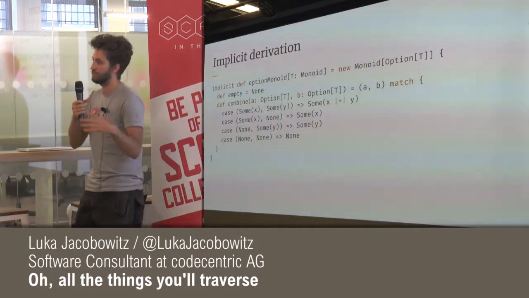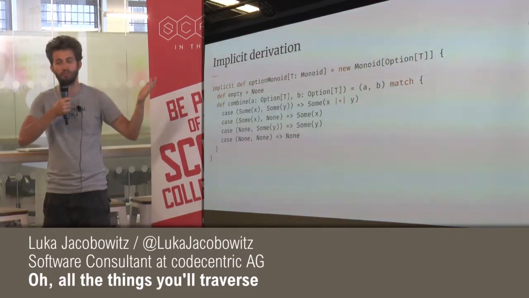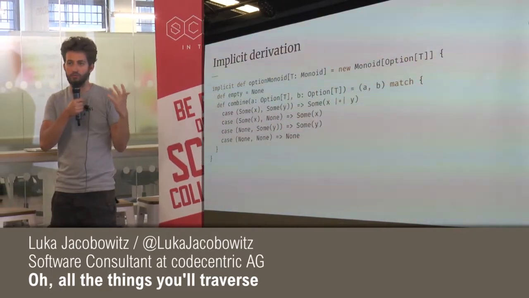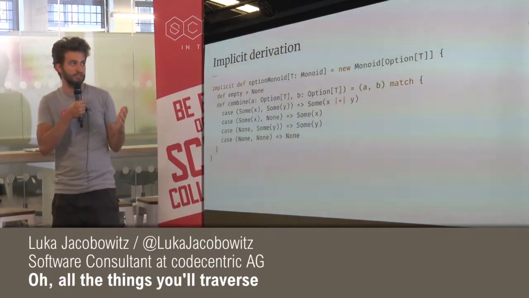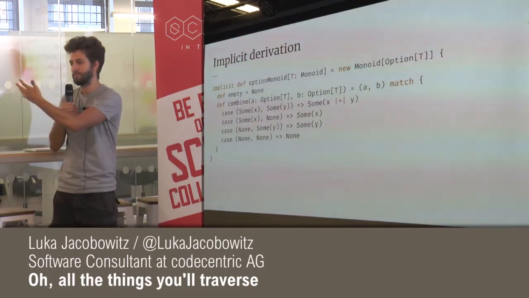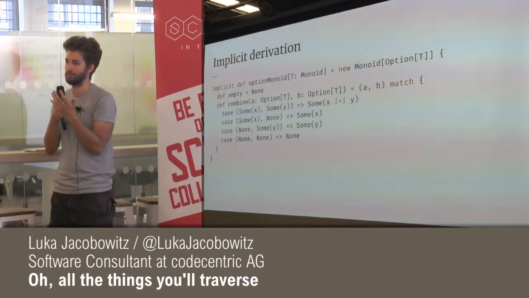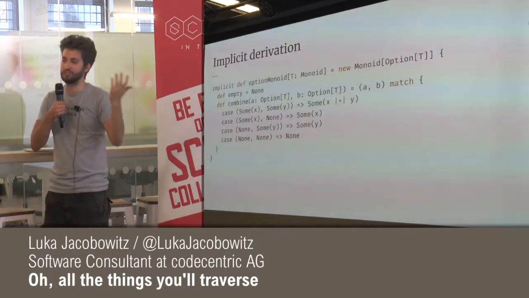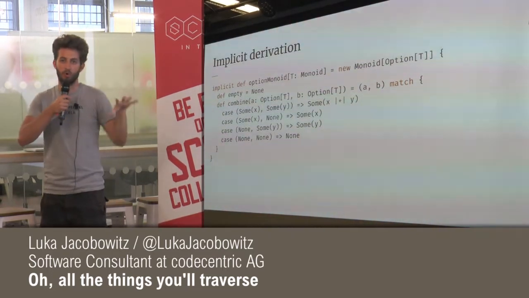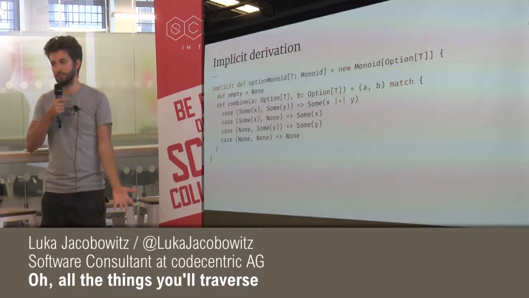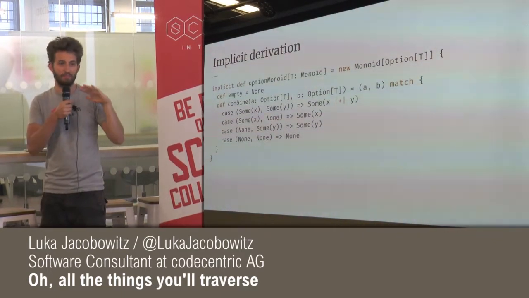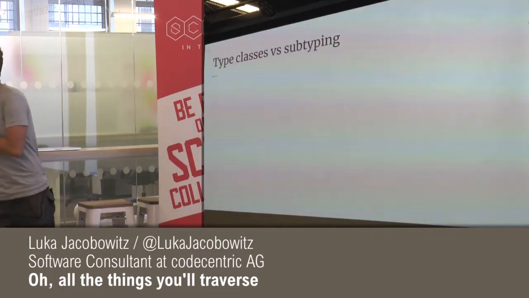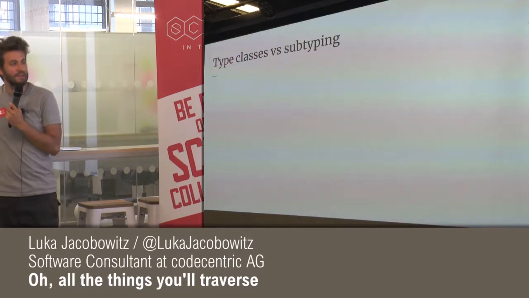If you would try to do this with standard interfaces, like traits, you would quickly realize this is impossible, because you can say Option extends Monoid, but then how do you say that the T has to also have an instance of Monoid, right? So this only works if you use something like type classes, and that is one of the powers of type classes.